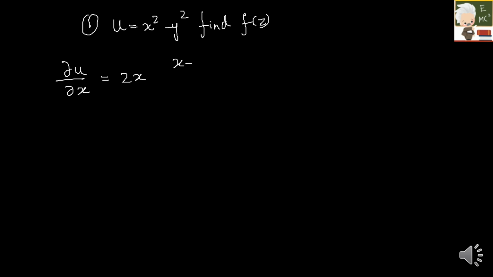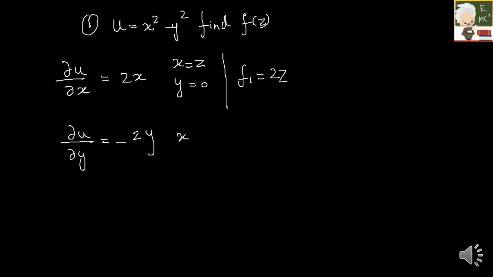So the first question I am taking here is u is equal to x square minus y square. So you have to find the function, find f of z. So first what I have to do? I have to find dou u by dou x, which will be 2x. So here for x I have to put z and for y I have to put 0. So from this my f1 will be equal to 2z. Right? Next is dou u by dou y, which will be minus 2y. So here for x I have to substitute z and for y I have to substitute 0. So my f2 will be 0.